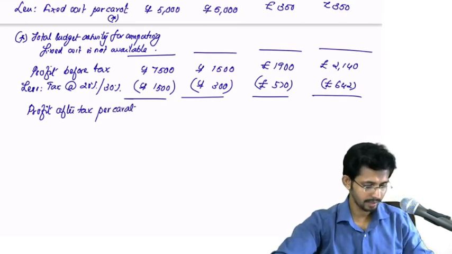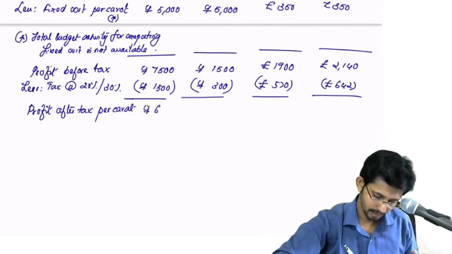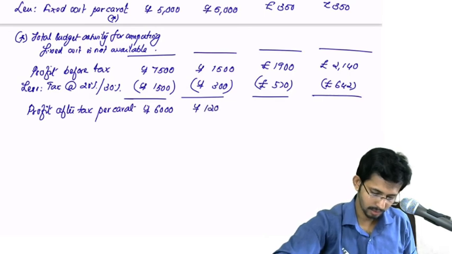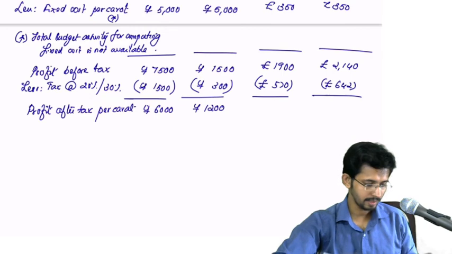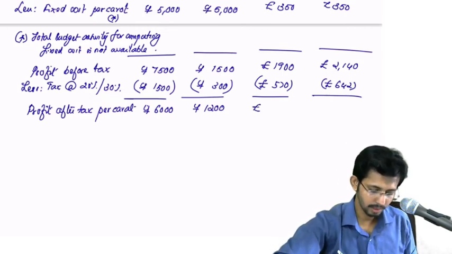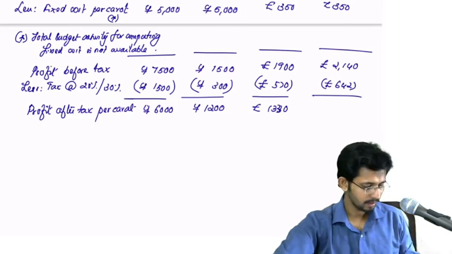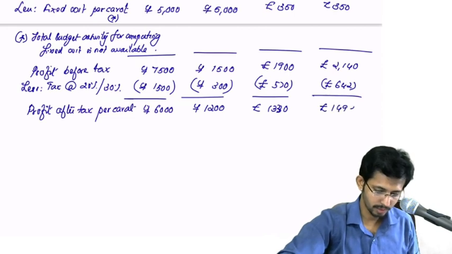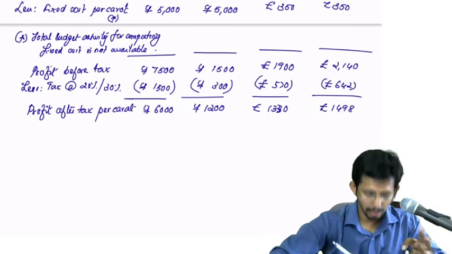Okay, 7,500 minus 1,500, that is 6,000. Then here it is 1,200. Then 1,900 minus 570, pounds 1,330. Then 2140 minus 642, 1,498.